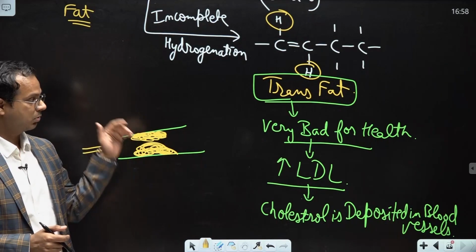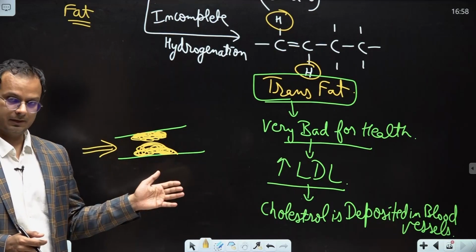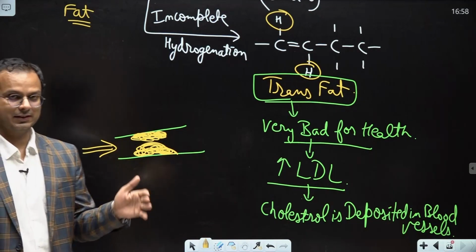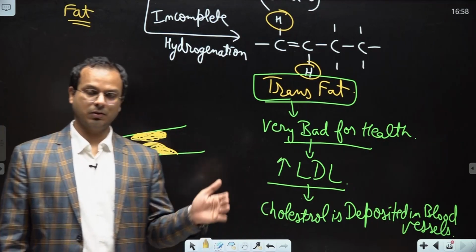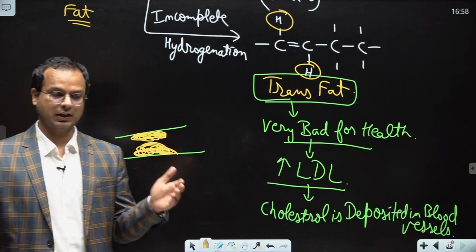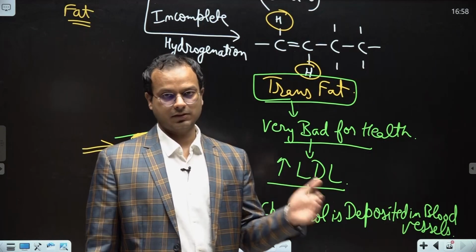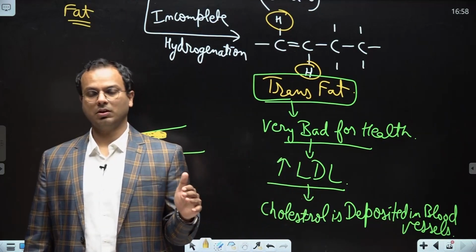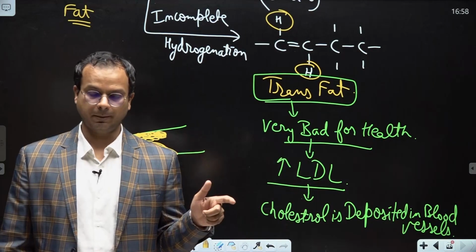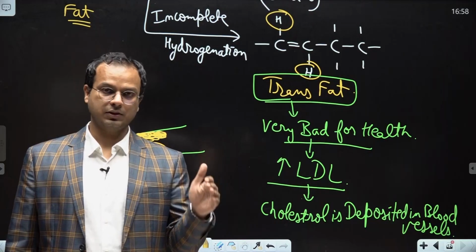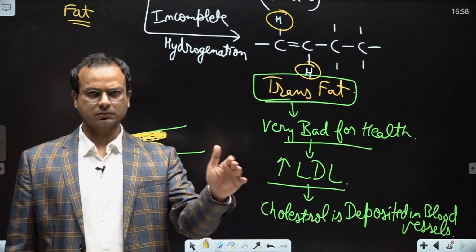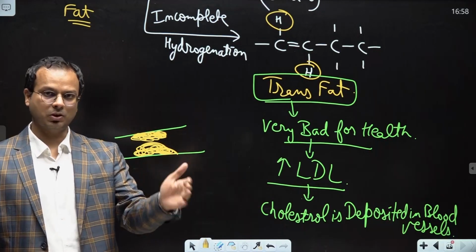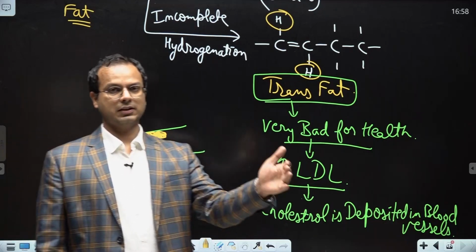So basically food which contains trans fat should be avoided, and therefore the Food Safety Standards Authority of India has given certain regulations for how much amount of trans fat is permitted in the packaged food items. For example, there is a limit that packaged food items should not contain more than 2% of trans fat. Similarly, when we use the oil again and again, when we do cooking in the same oil again and again, then also trans fat increases.